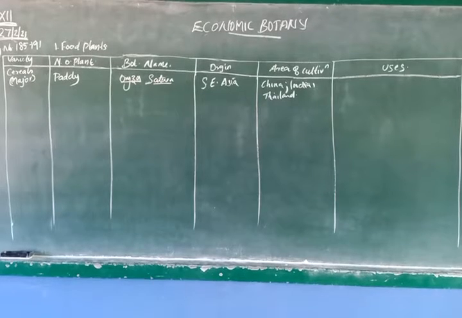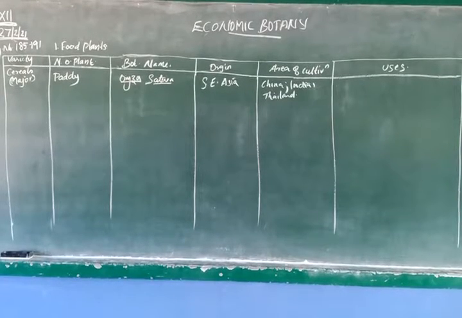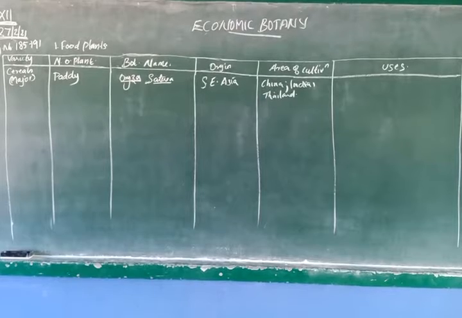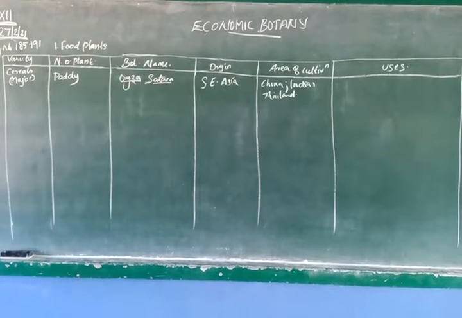Then what are the uses? Mainly we use paddy as food by making some good breakfast dishes. Then we can cook the rice and use it as lunch also. Like this, you have to write the uses. Then, you know flaked rice? Flaked rice, avil.